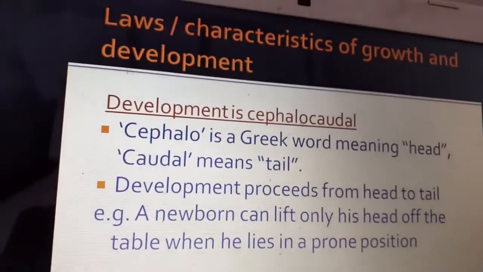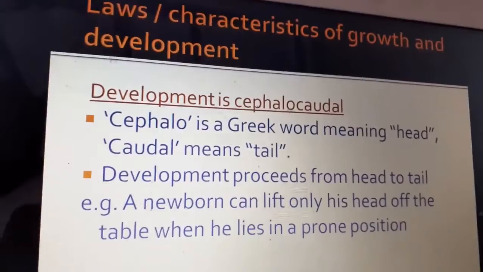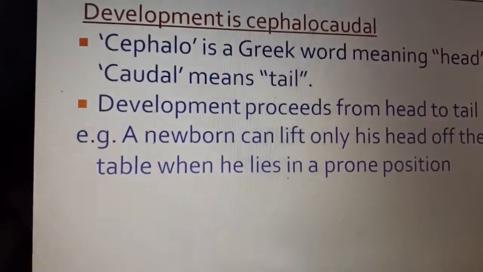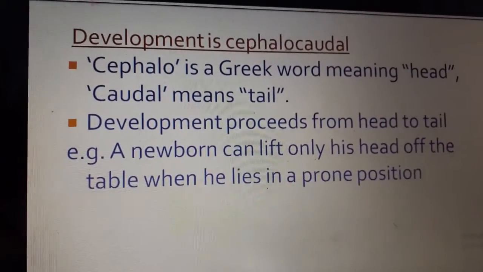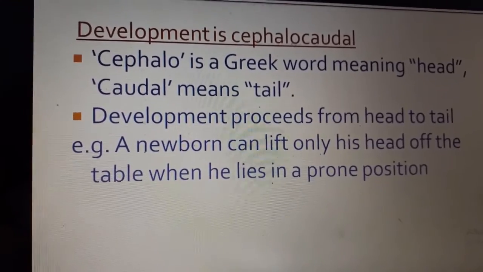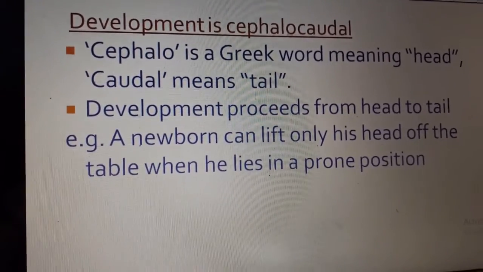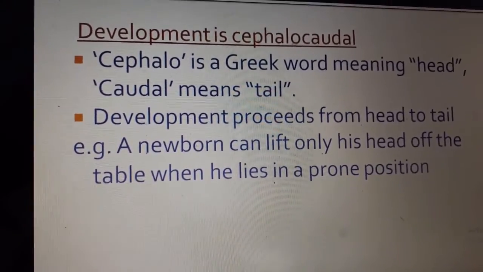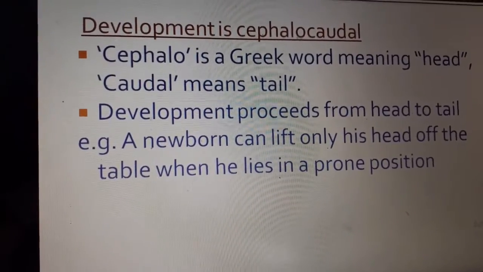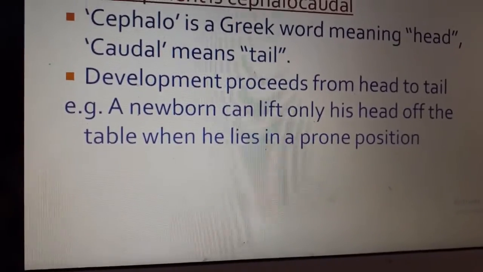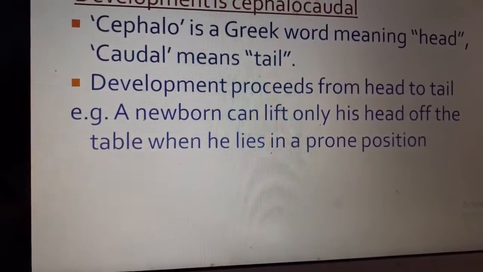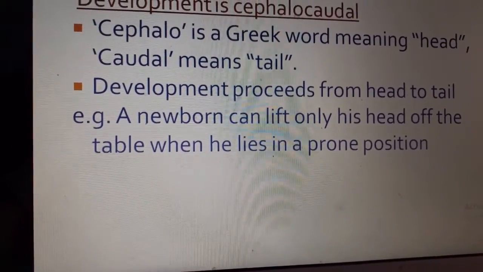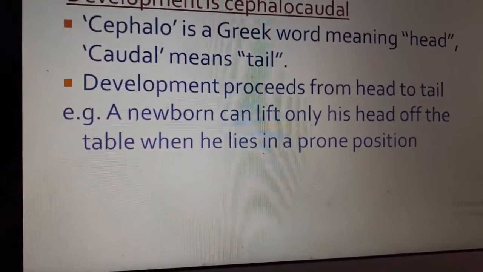What are some of the important laws or principles to remember? Number one, development is cephalocaudal. Cephalo is a Greek word which means head. Caudal means tail. So development here proceeds from head to tail. For example, what is the meaning of head to tail? It starts from the head and then it proceeds down to the tail.